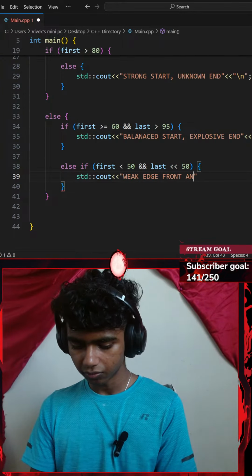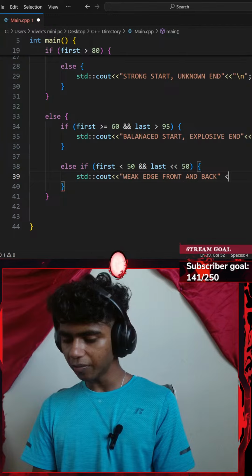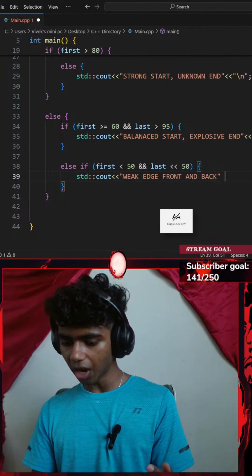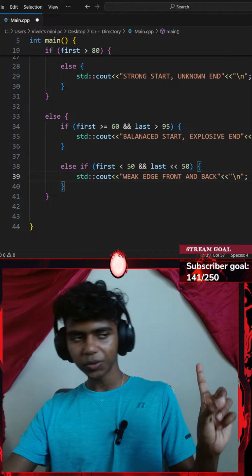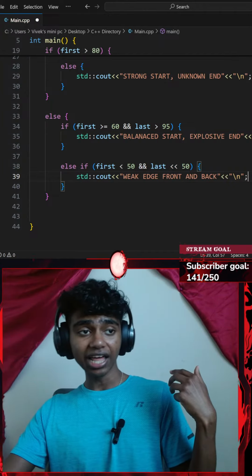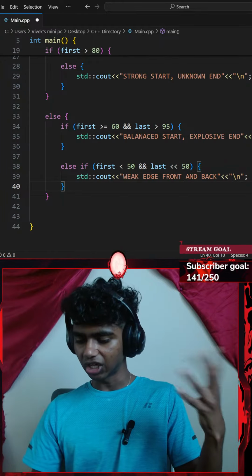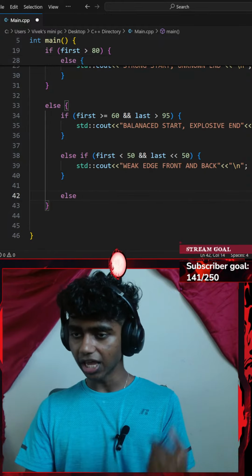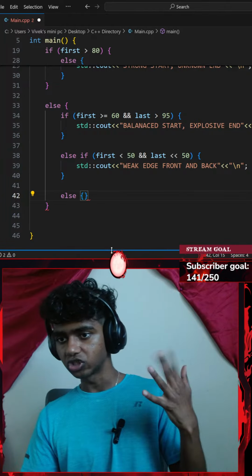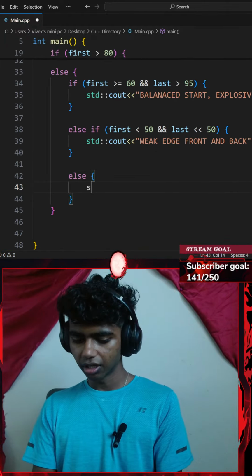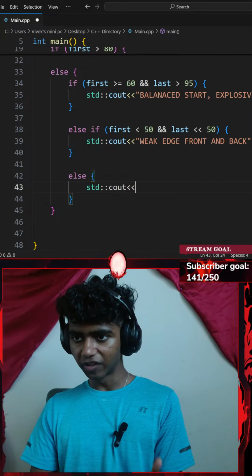Okay, there we go. I will be adding an insertion operator, new line. Okay, and then ending with a semicolon. Lastly, I'll add an else clause inside of my initial else clause. So I'll go with else, a pair of parentheses. This is going to be having a standard console output, so a pair of curly braces. I'll go with a standard console output with an insertion operator.